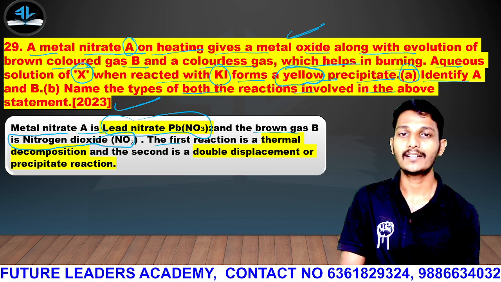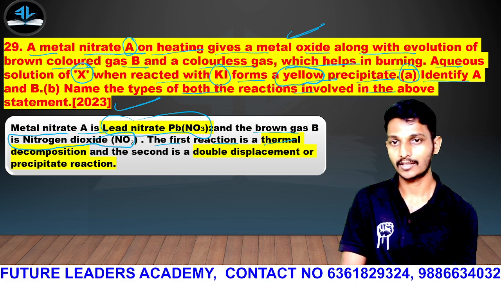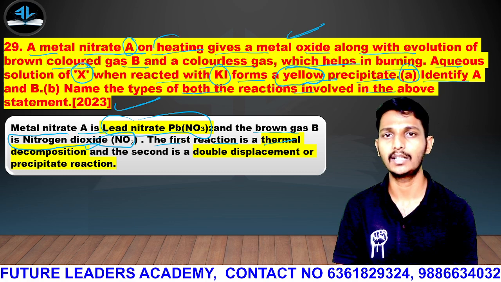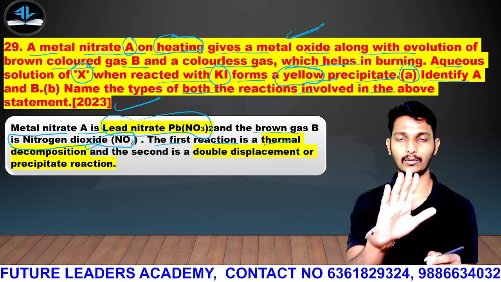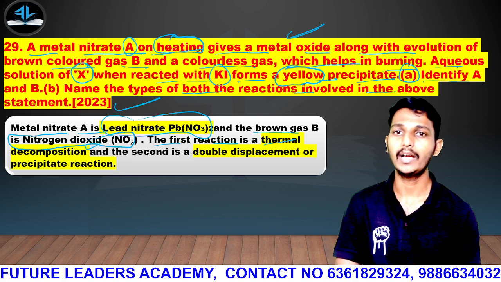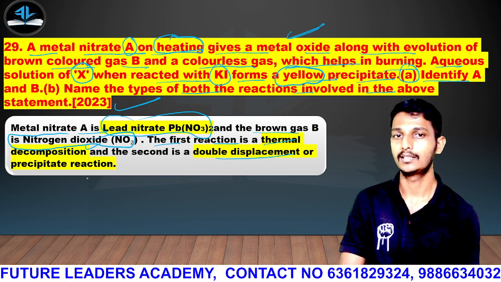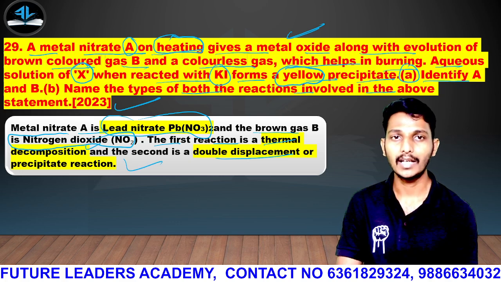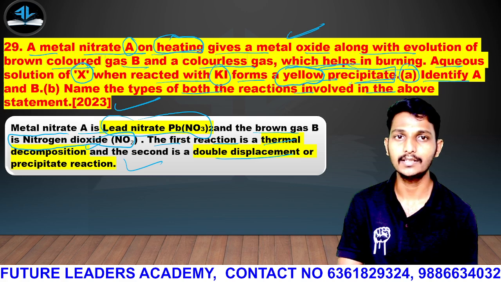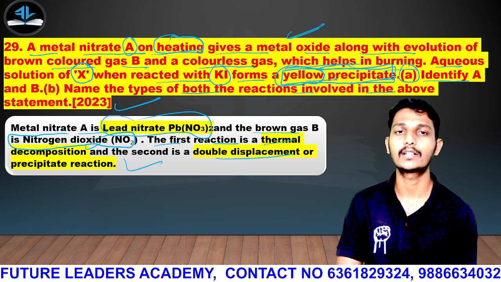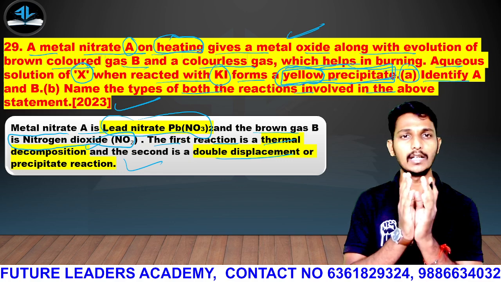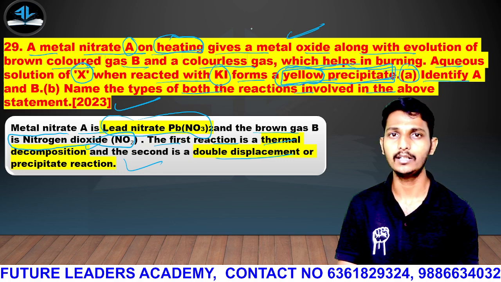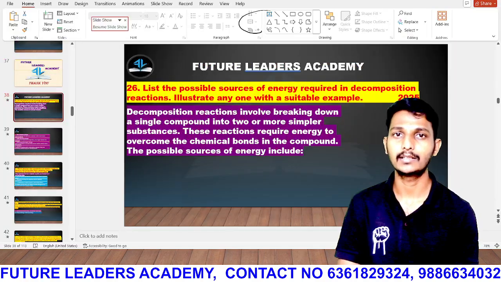The first reaction is thermal decomposition, because they are heating. Here the heating is mentioned. Heating in the sense thermal only. Thermal decomposition reaction. And the second is the double displacement or precipitation reaction. Why precipitation reaction? Because here a yellow precipitate has been formed. So that is why we will call it a precipitation reaction or a double displacement reaction. Pb(NO3)2 is reacting with potassium iodide. Because it is a compound.